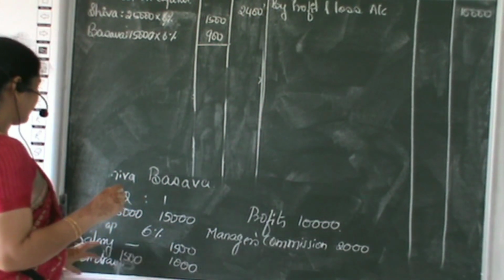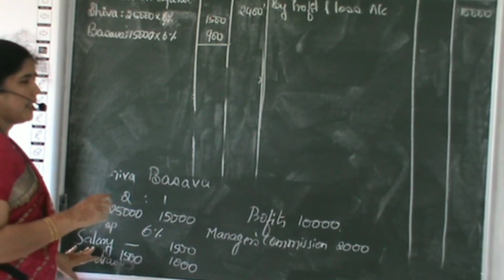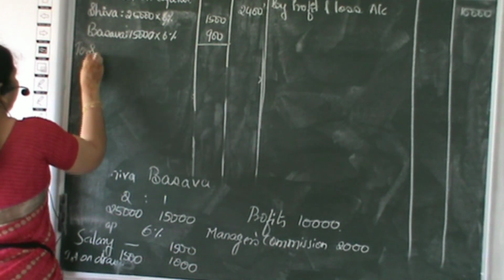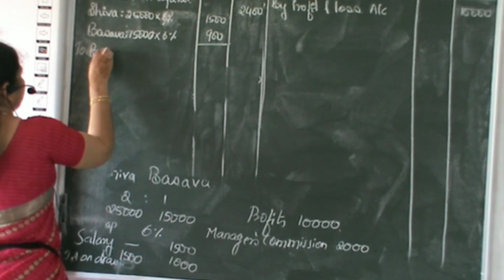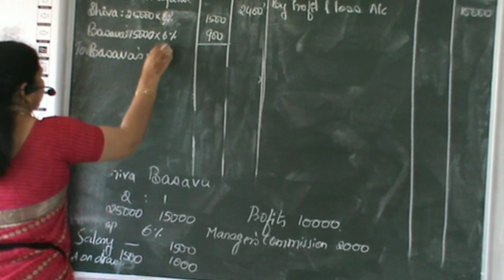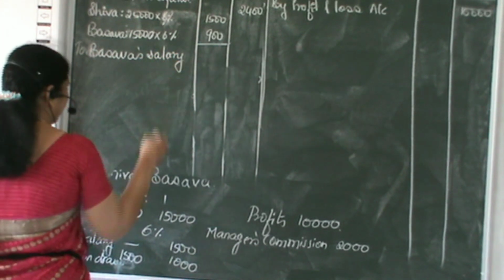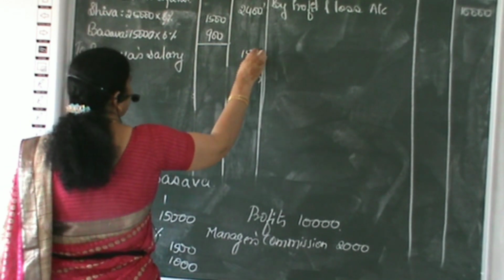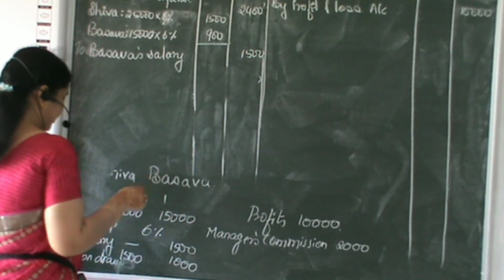Then what? Salary. Salary to Basava we have to adjust. Basava's salary is how much? 1,500.